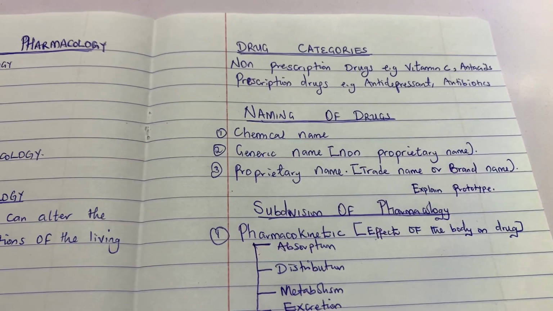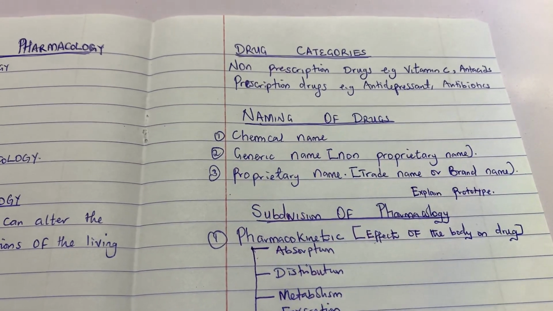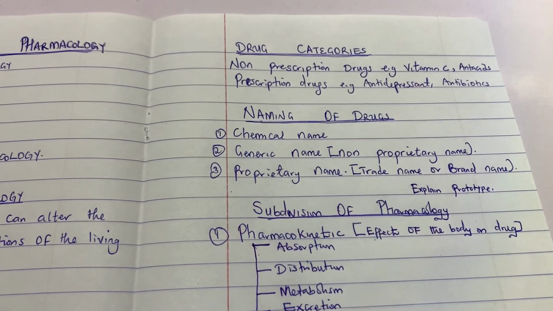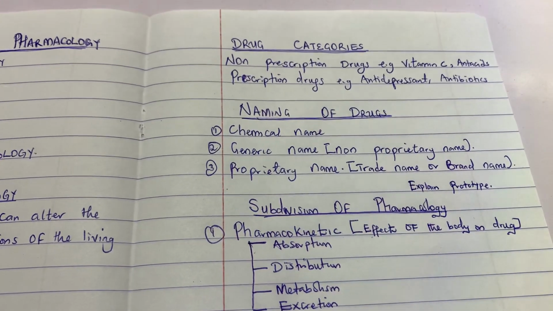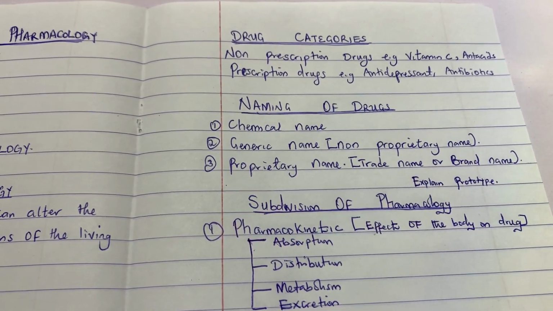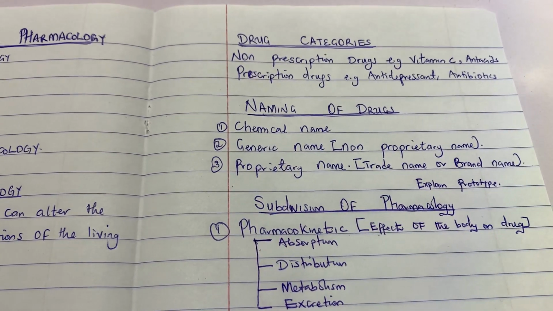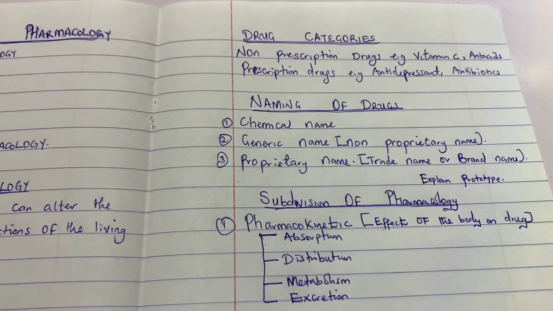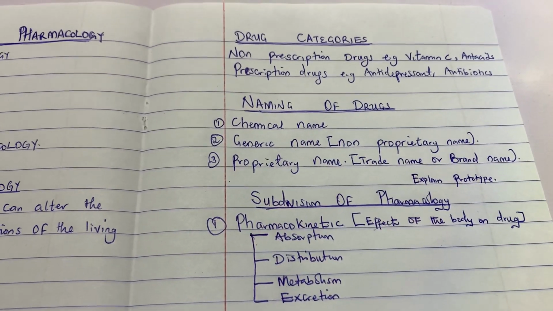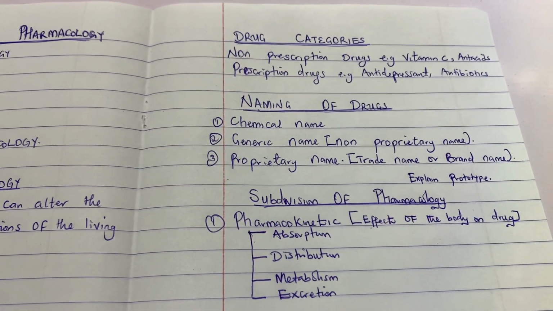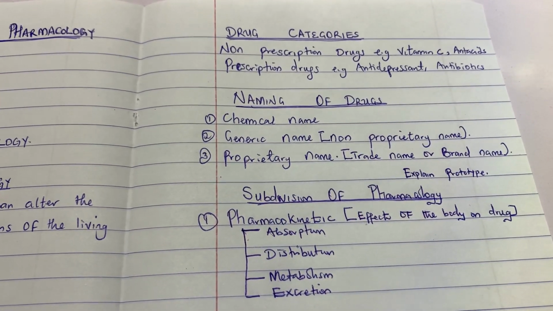Let's now move on to the naming of drugs. Each drug has different names. There's what we call the chemical name of a drug, which is the name the drug gets due to the chemical constituent used for making that drug. A drug produced from a particular chemical will have that chemical name.